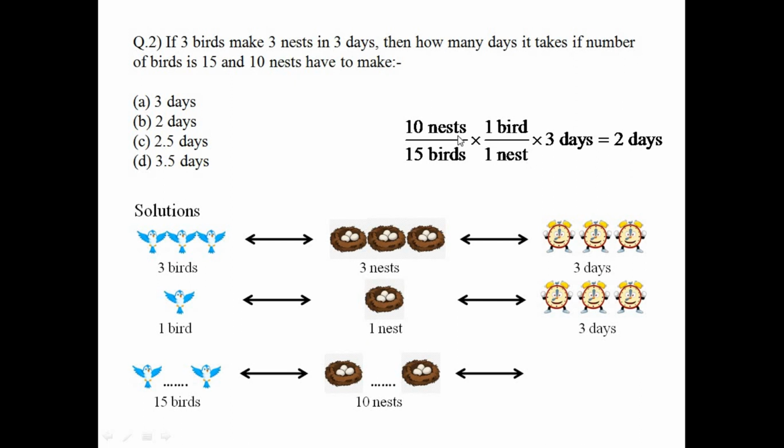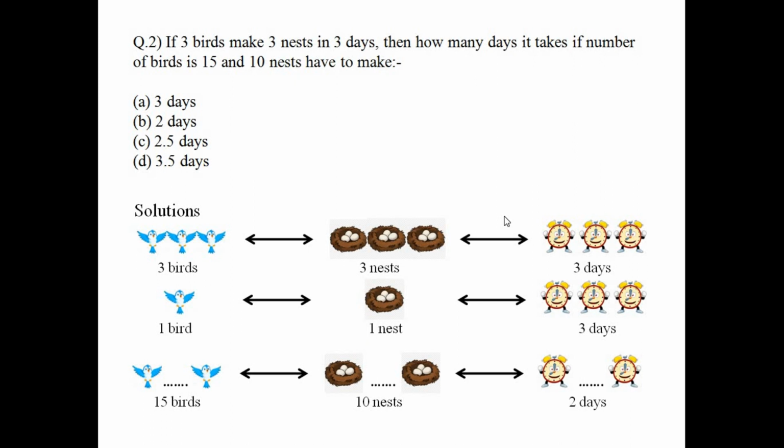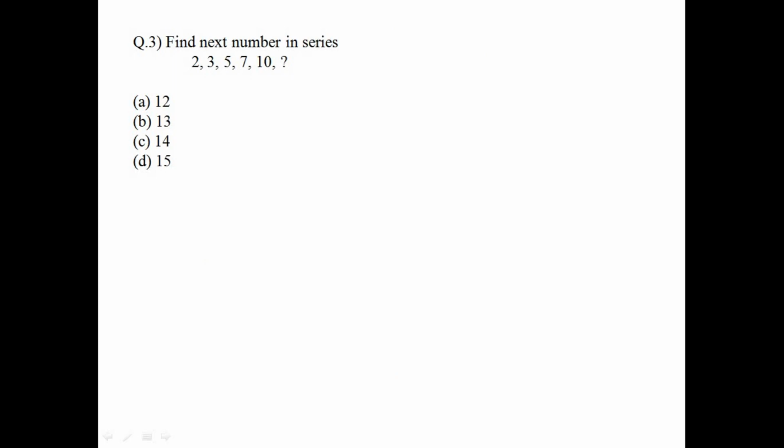Okay, so there are a total of 10 nests, and there are a total of 15 birds. So I have just multiplied 10 by 15 here, and earlier there were 3 days for one bird and one nest, so the answer is 2 days. Okay, so let's move on to the next question, the third question.